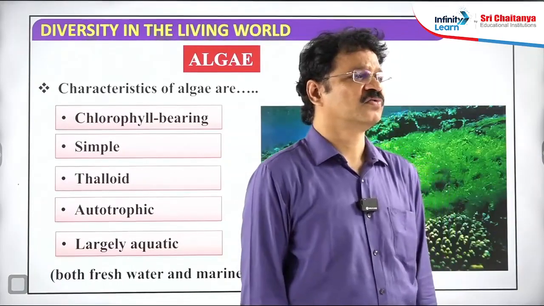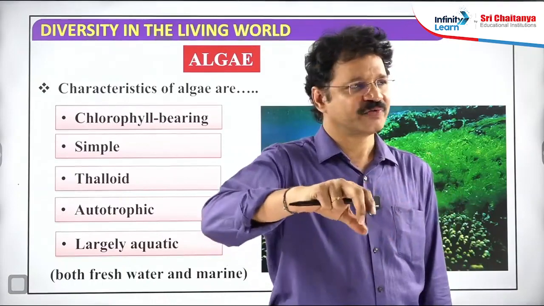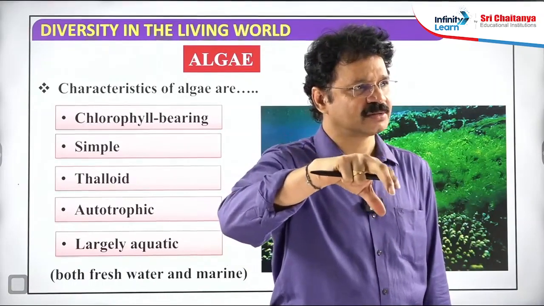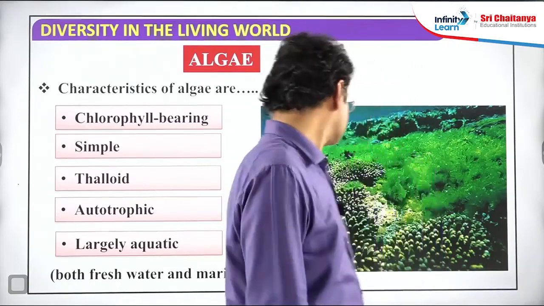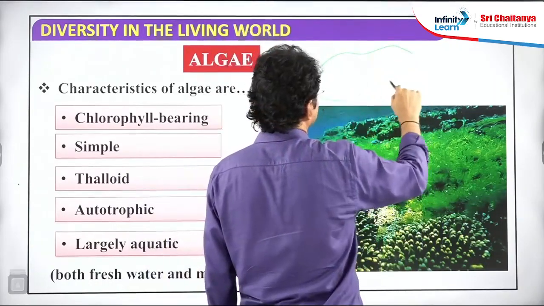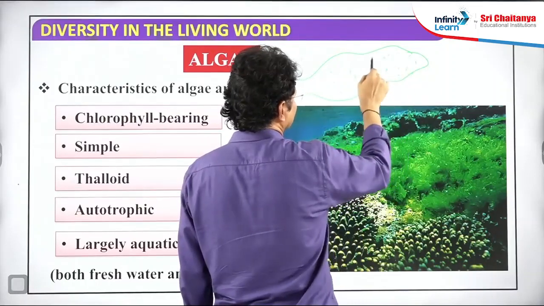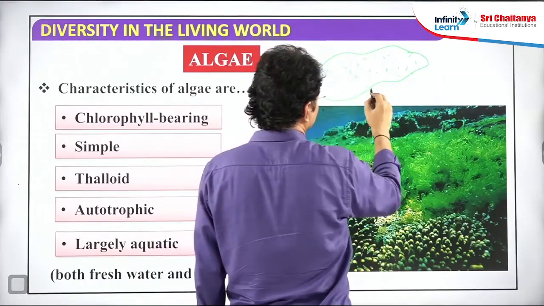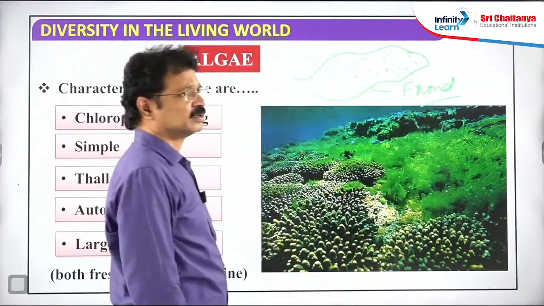Hold fast. In some advanced algae, to fix on the substrate of the aquatic habitat, a hold fast-like structure is present. A green color body is found in some kinds of algae, a large green color mass. This photosynthetic part is the frond, F-R-O-N-D, frond.